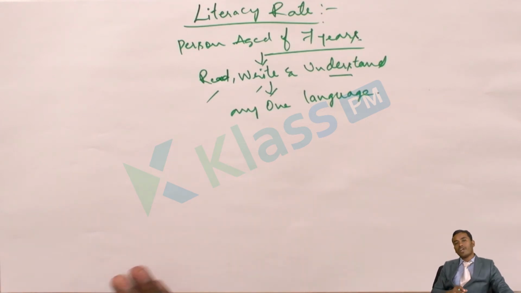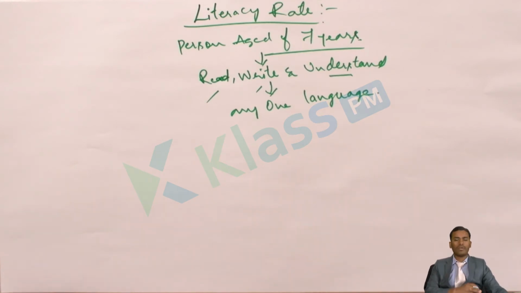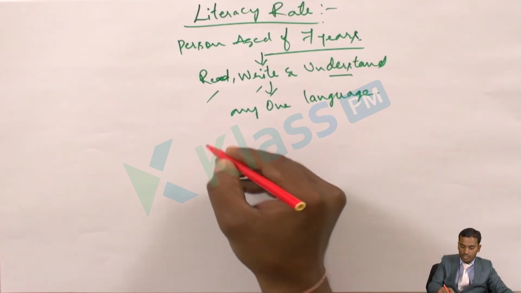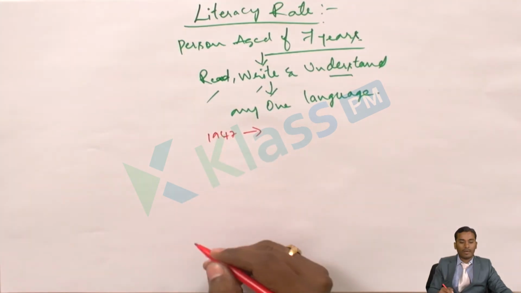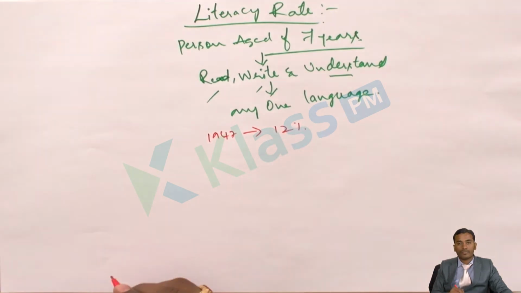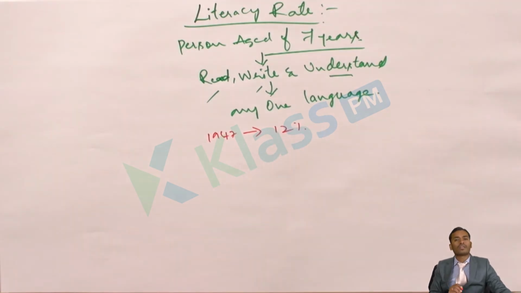So what does this literacy rate mean? Out of 1000 people, how many are literates? That we call the literacy rate. When compared to the previous period, from the year 1947, when we got independence, during that time India's literacy rate was only 12%. In the year 1947, India's literacy rate was only 12%.